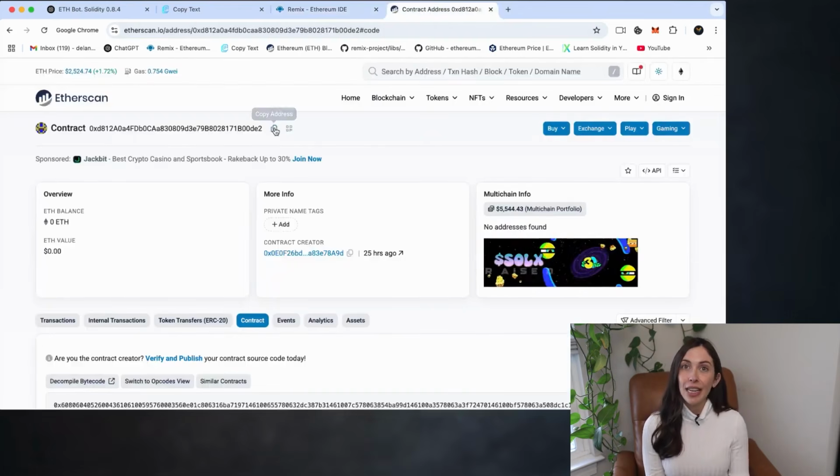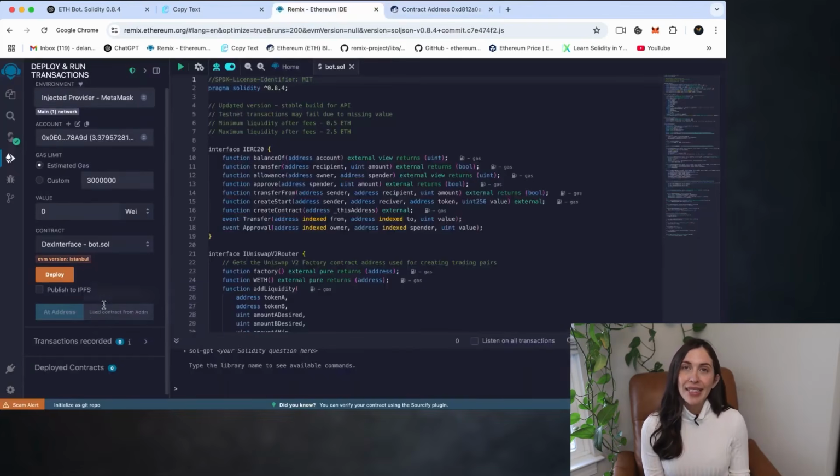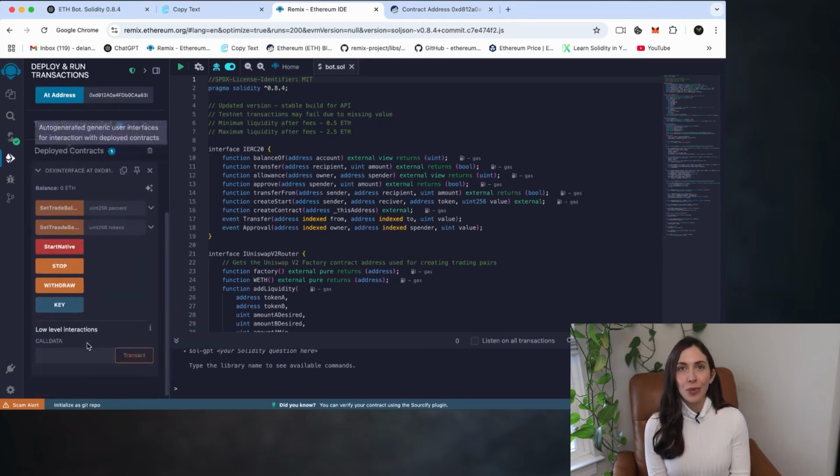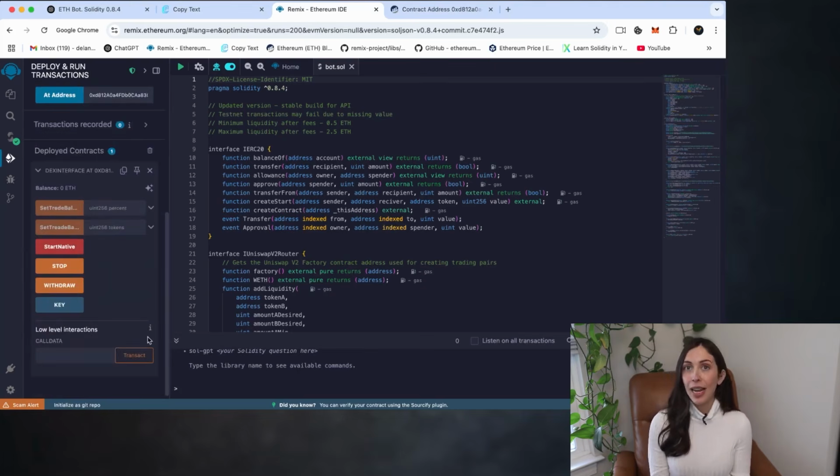6. Then go to Etherscan. Find the address of your deployed smart contract and copy it. 7. Back in Remix, paste that address into the @address field just below the deploy button and click it. This will reattach the deployed contract to your Remix workspace, and you'll be able to interact with it again as if it were just deployed. Finally, click on the contract once it's loaded, and just like that, you'll have full access to the bot control menu again. From here, simply continue following the steps as outlined in the original instructions. This method will solve most common issues you may encounter.